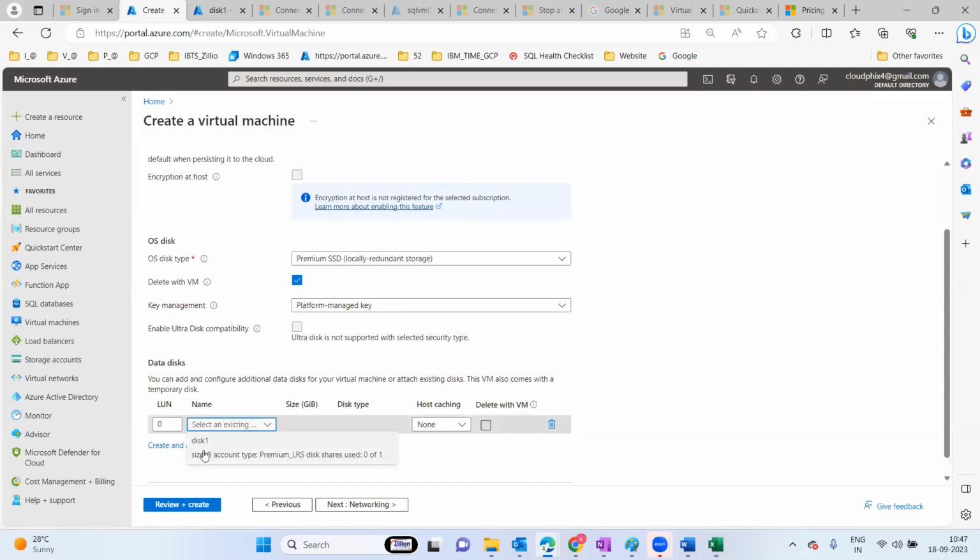See here, I am able to see the disk name, right? Disk one, size 8 GB, premium LRS disk. I am able to see it, right?